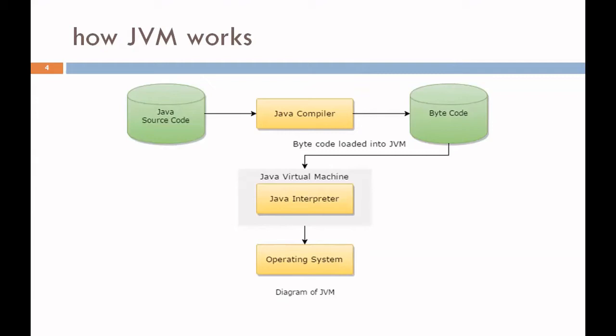JVM is the main component of Java architecture, and it is part of JRE, the Java Runtime Environment. The program of JVM is written in the C programming language. JVM is operating system dependent, but using the JVM, Java becomes platform independent. JVM is responsible for allocating and deallocating the necessary memory required by the Java programs.